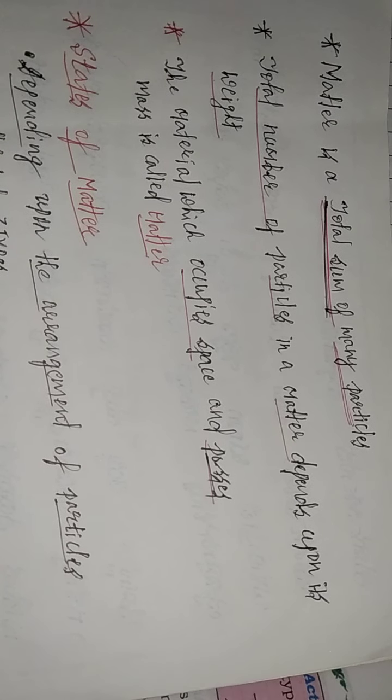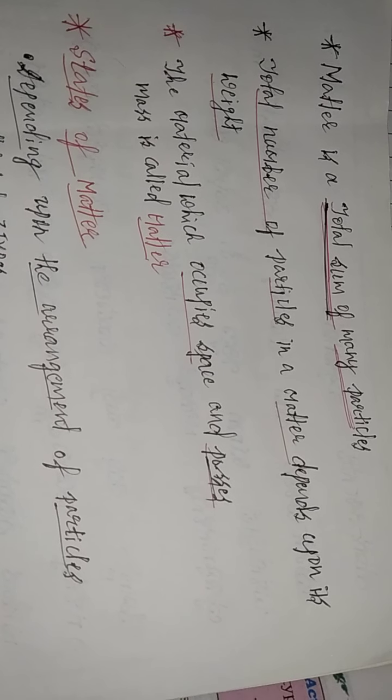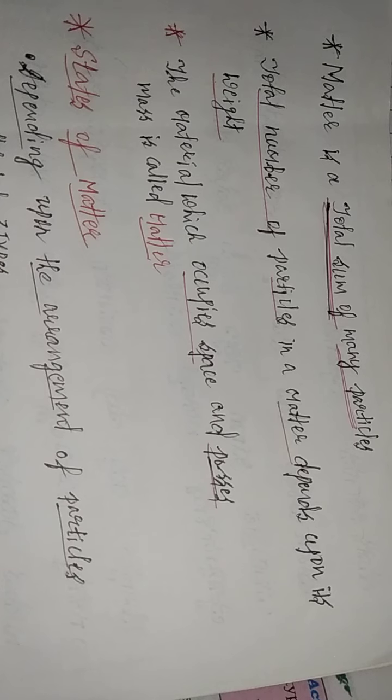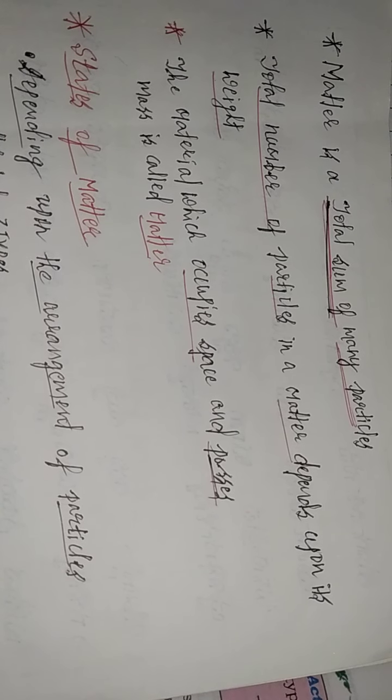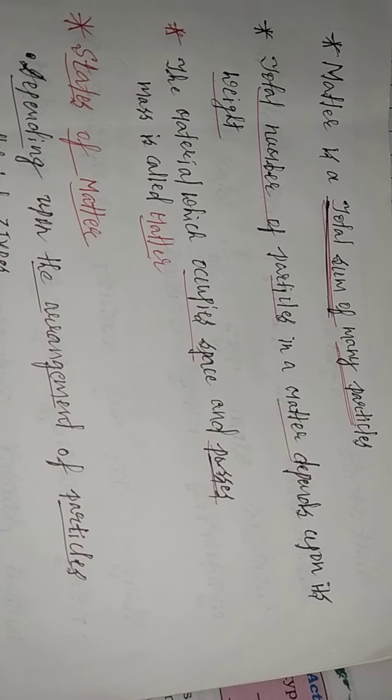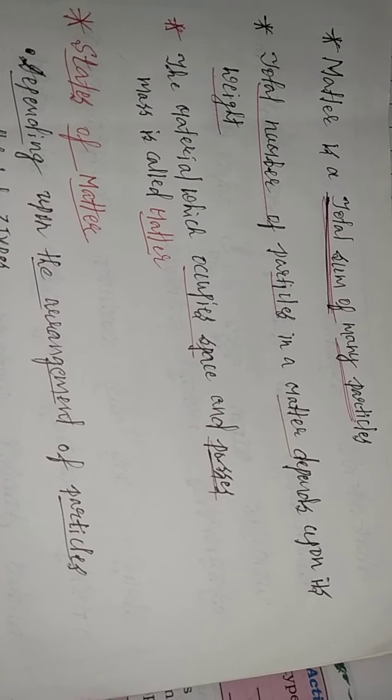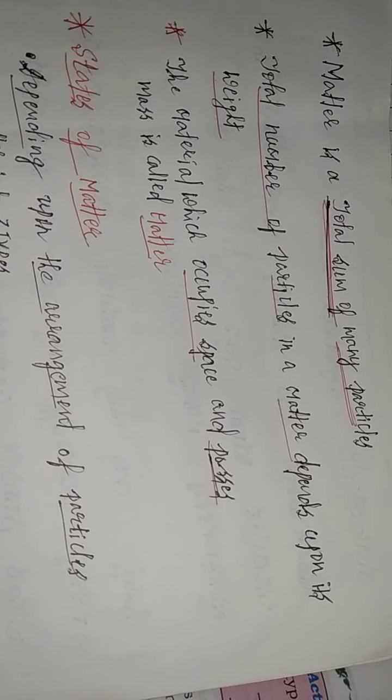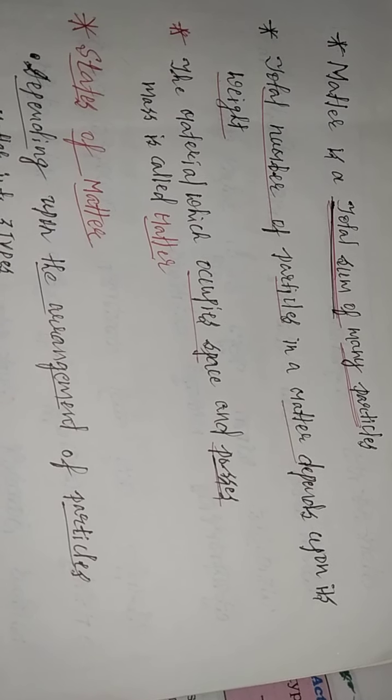Matter is a total sum of many particles, and the total number of particles in a matter depends upon its weight only.